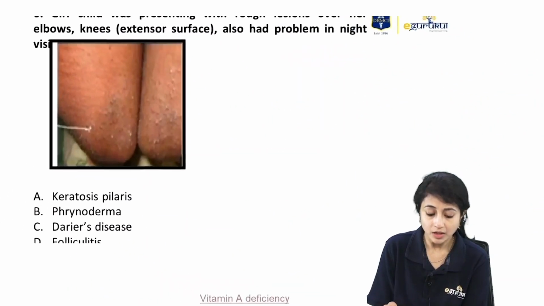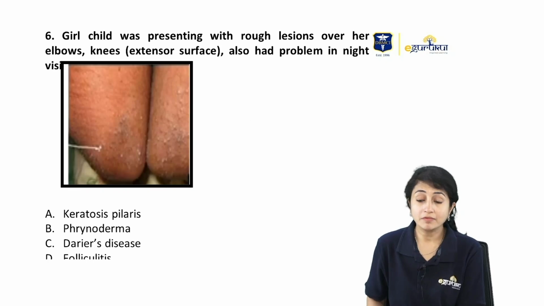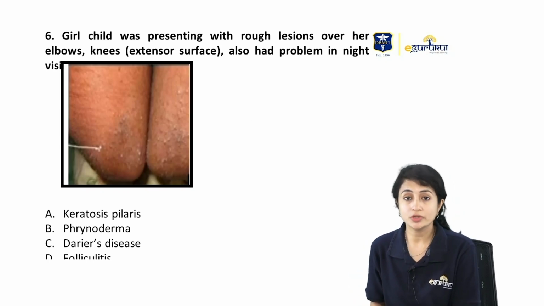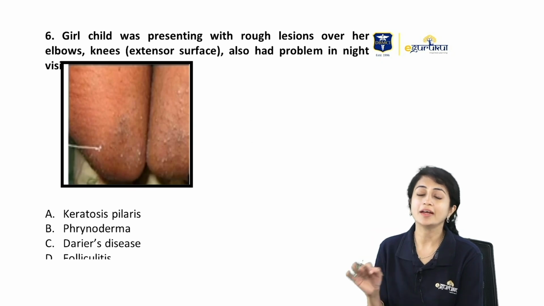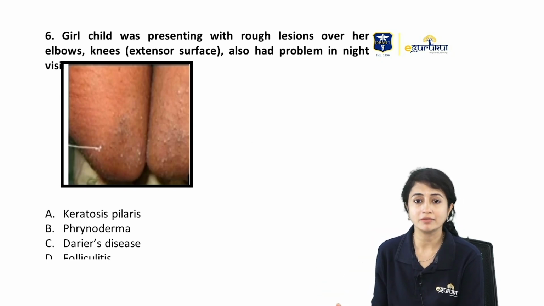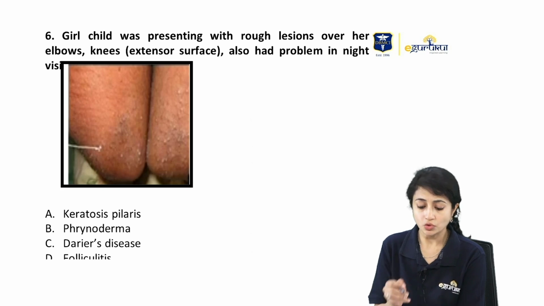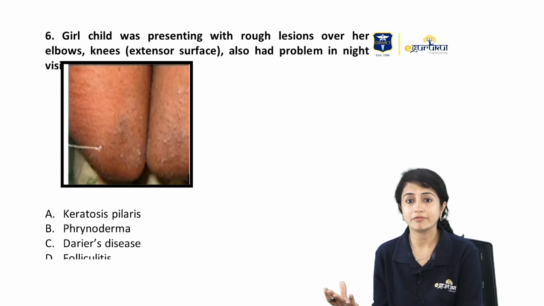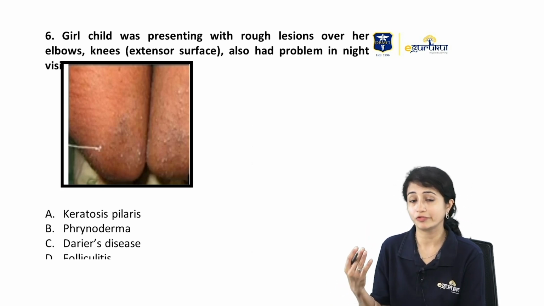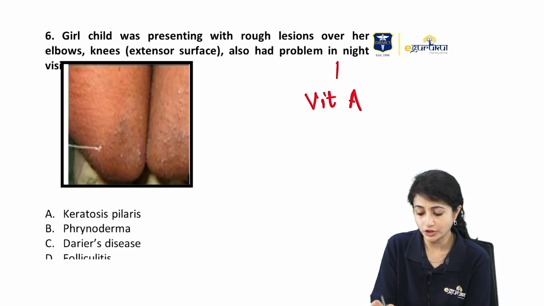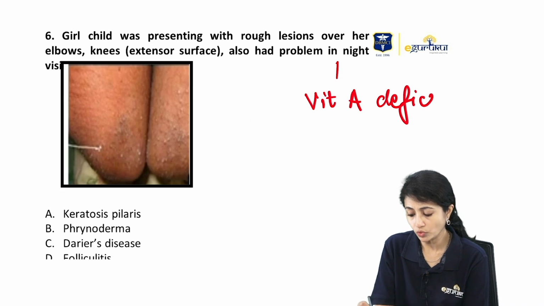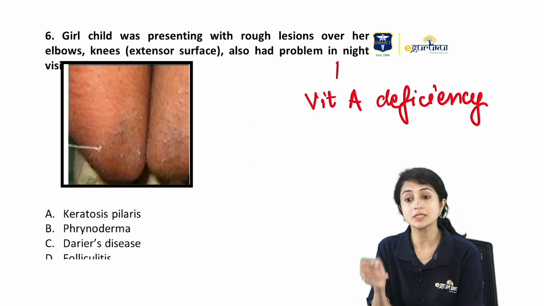Coming next, girl child presenting with rough lesions over her elbows and knees on extensor surfaces. I have rough lesions and have a problem of night vision. Again, a very, very clear-cut question. So the problem of night vision clarified everything. So if there is a problem of night vision, we know we are dealing with vitamin A deficiency. And we know what happens in vitamin A deficiency in skin.